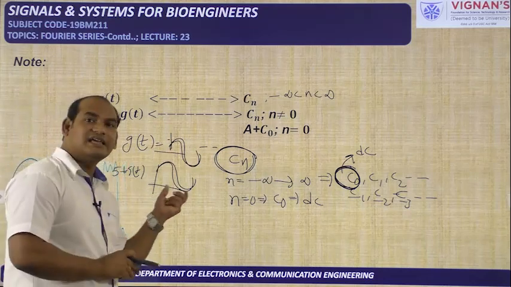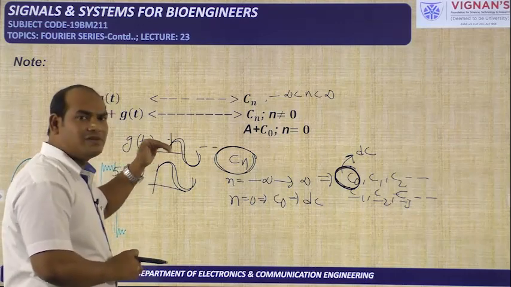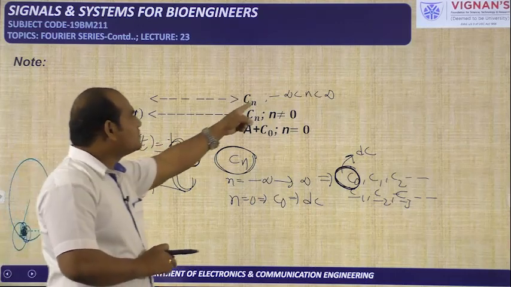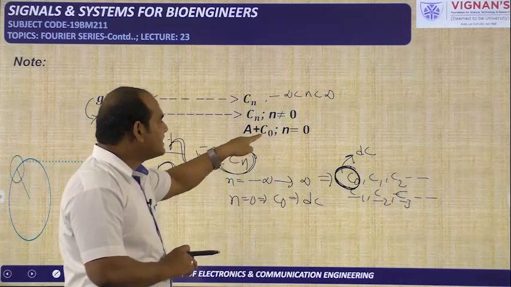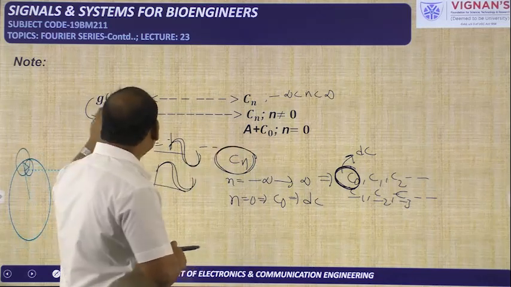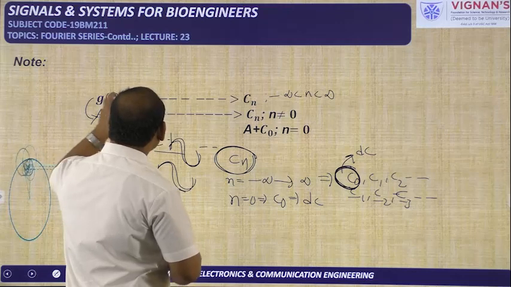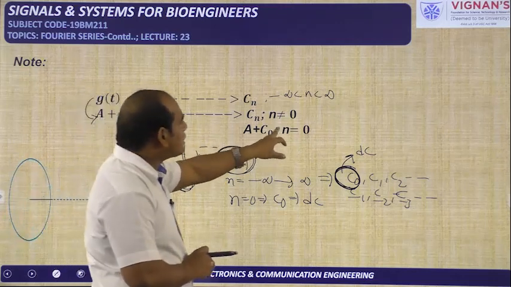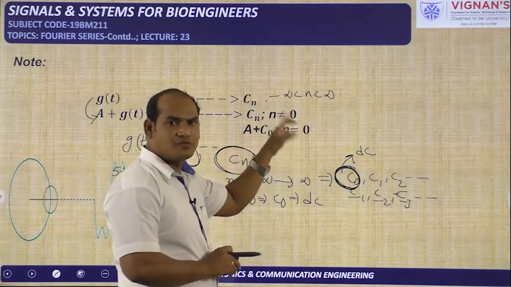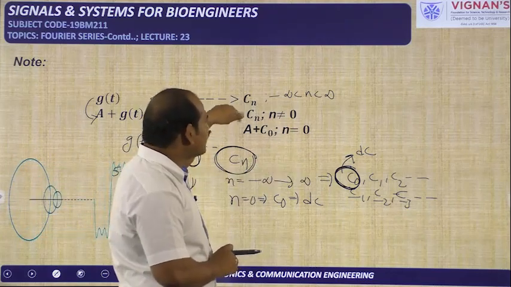So where will you get the effect? Only the DC content will be affected. So in all the coefficients, what is the DC? Only C0 is the DC. That's why only C0 will be affected. Whatever value you are adding to the total signal, the same value will be added to the coefficient C0. But all the remaining coefficients are the same. That's why we have taken only Cn.